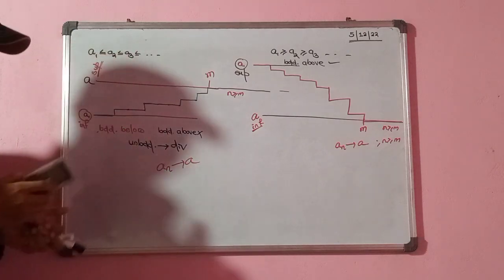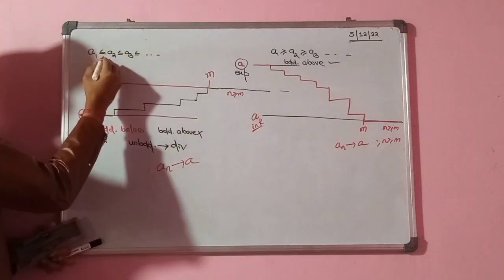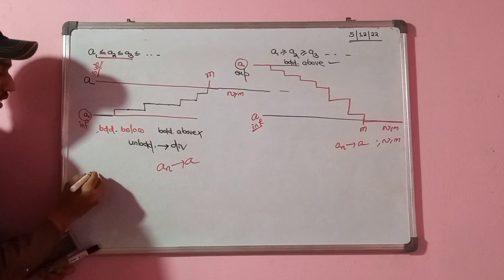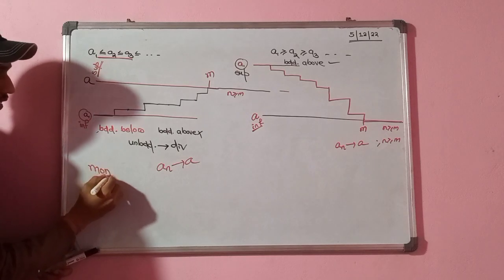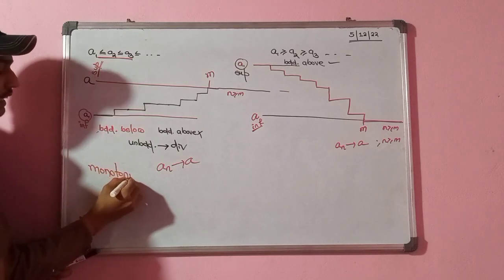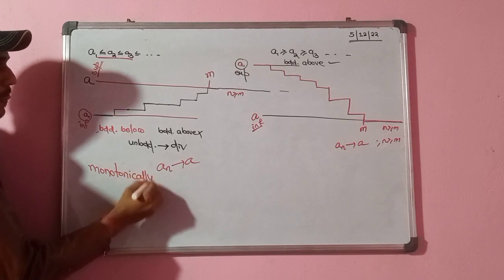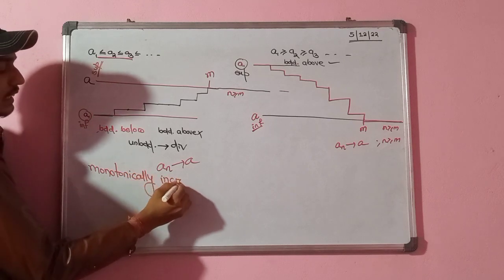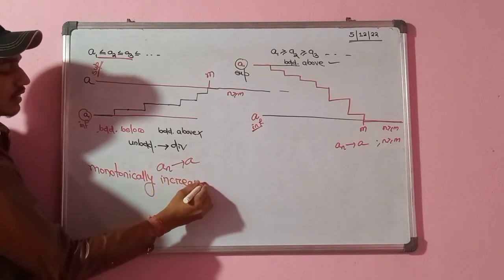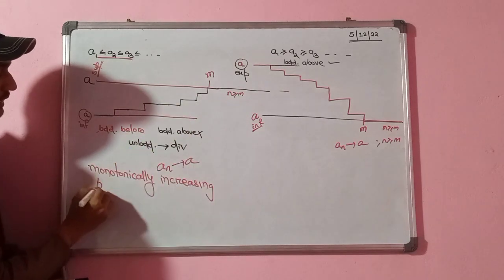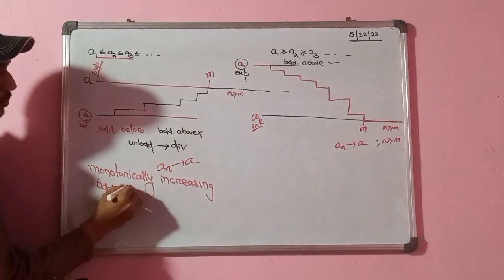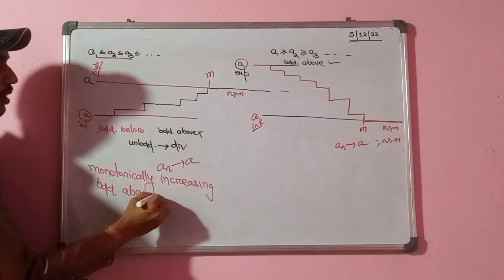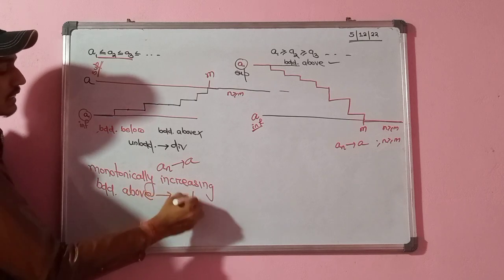So what will happen? See here. If my sequence is monotonically increasing and bounded above, then it is convergent.